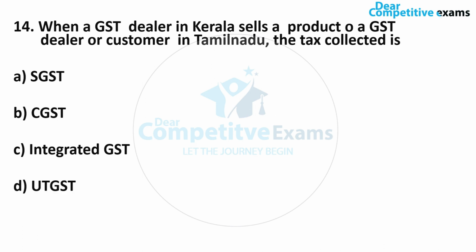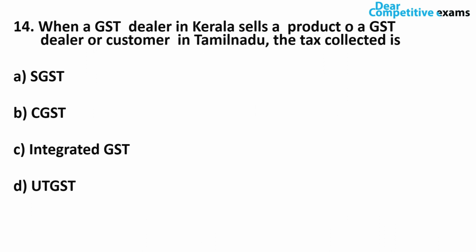Friends, as we have seen and discussed earlier, any sale or purchase done out of state, when we buy or sell any item to another state, then integrated GST tax is applied there. Integrated GST is one of the 4 types of GST prescribed by the central government.